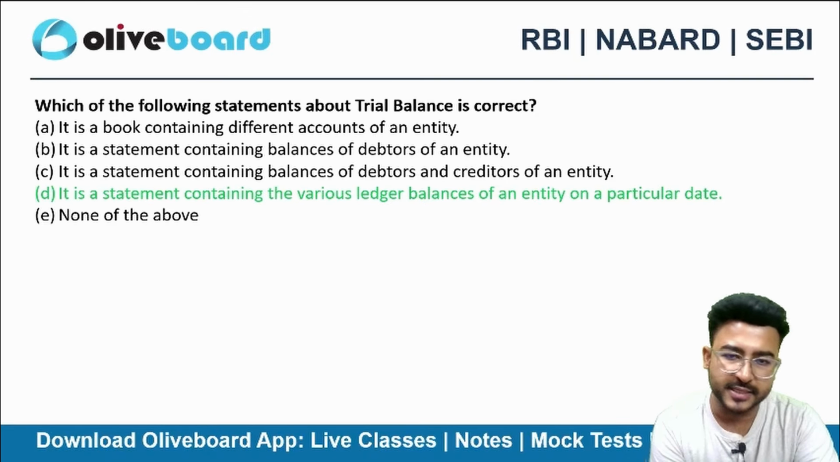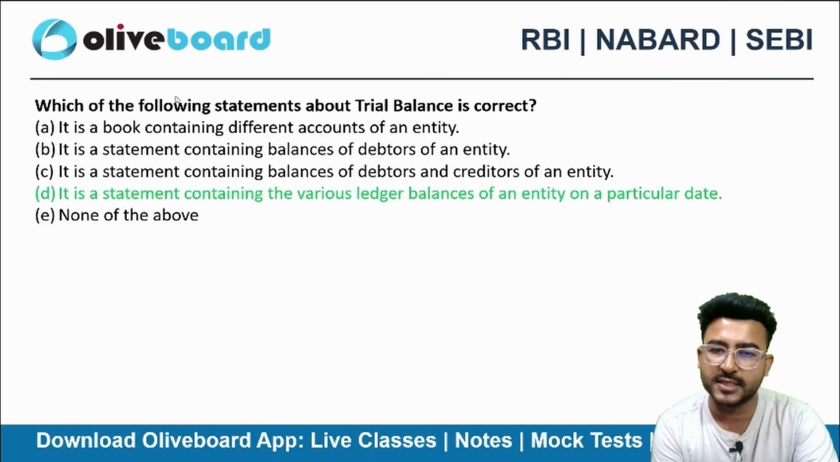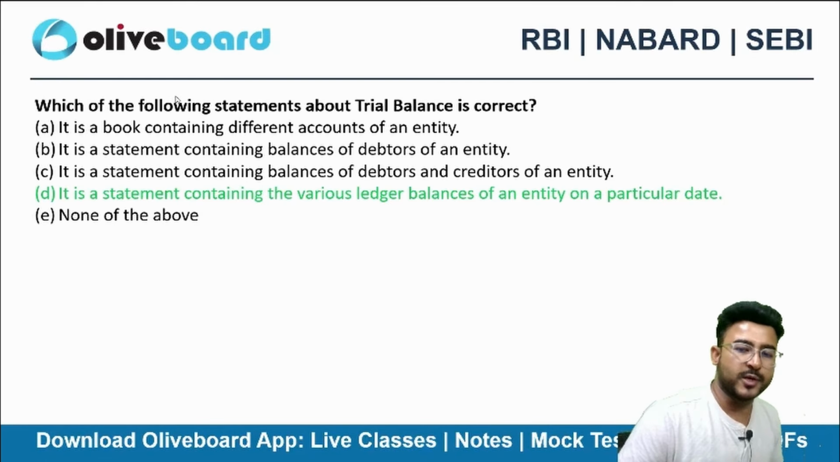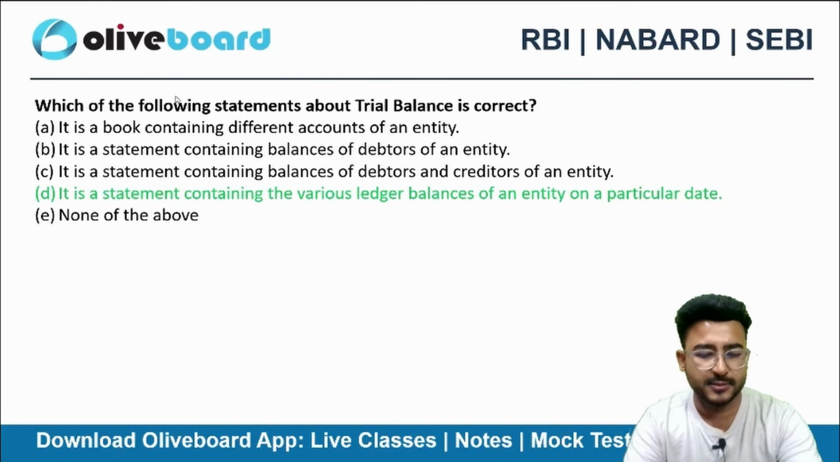Option D here is correct. It is nothing but a statement containing the various ledger balances of an entity on a particular date. Can you also tell me the trial balance is for what purpose? What is the purpose of preparing trial balance?